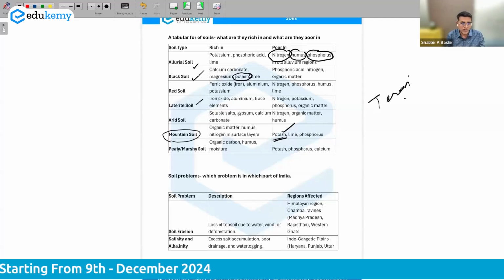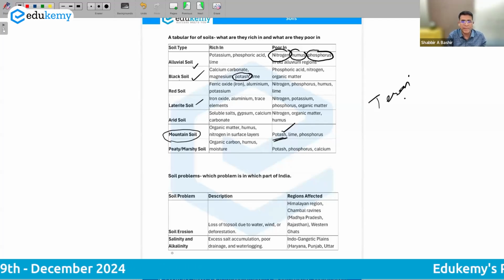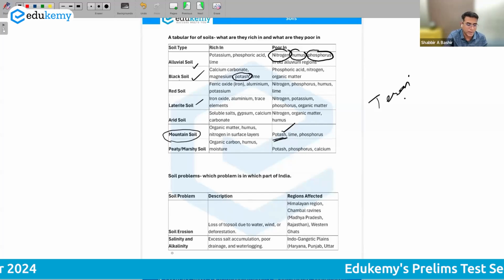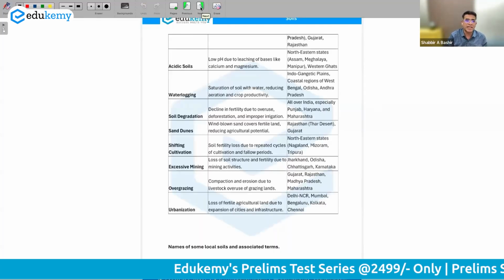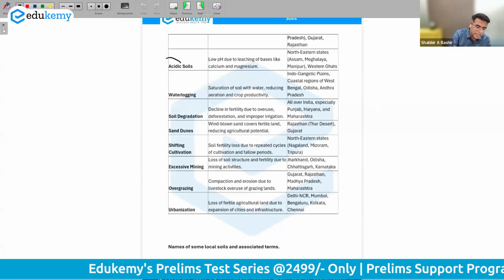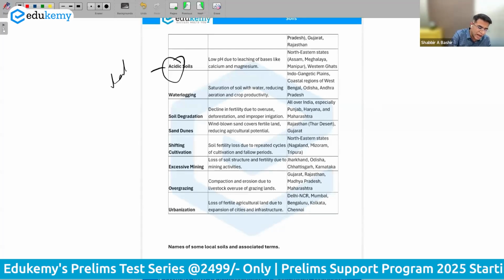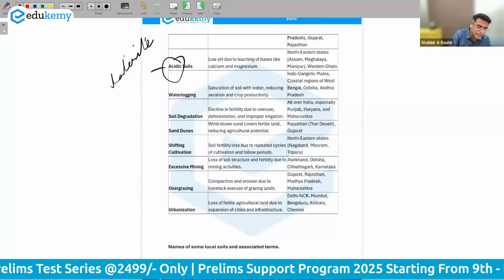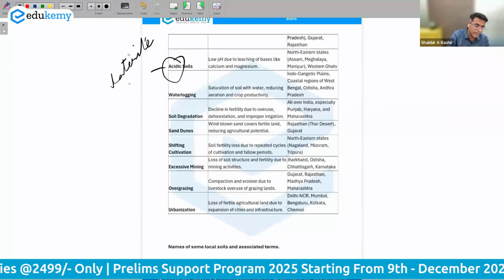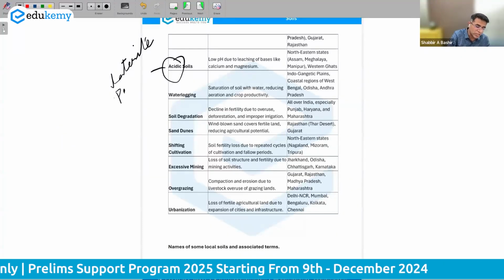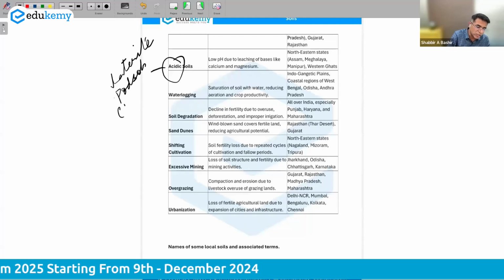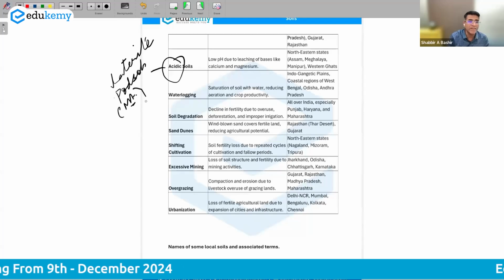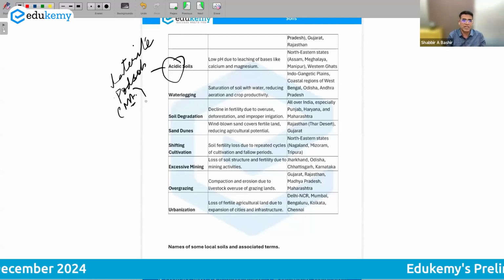We also have a list of soil problems, such as where there is soil erosion, where there are problems of soil alkalinity and salinity, and which soils are acidic soils. So acidic soils, such as laterite soils, are acidic soils. Similarly, the soils formed because of a process called podzolization, podzols, are very common soils of mountains which have coniferous forests. So those types of soils also are acidic soils.